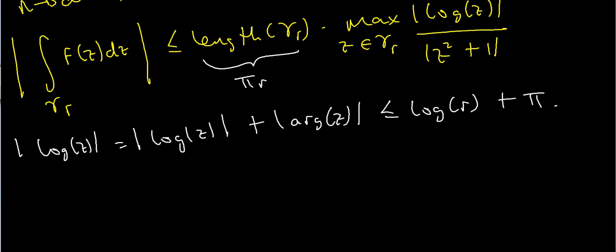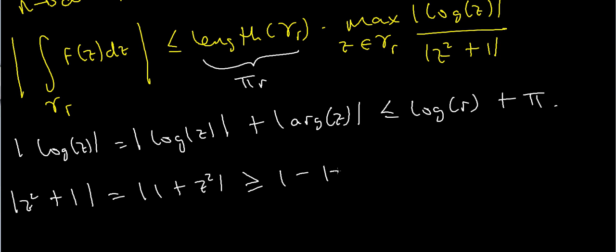Well, I'm going to do this in a slightly different way. I'm going to write that instead as the modulus of 1 plus z squared. And again, if I use the reverse triangle inequality, that is greater than or equal to 1 minus the modulus of z all squared, which is just 1 minus little r squared, because every point on this curve has to satisfy modulus of z equals little r. It traces out part of a circle of radius little r.